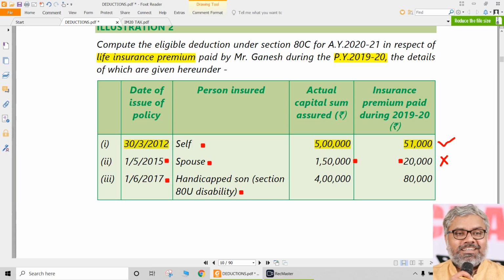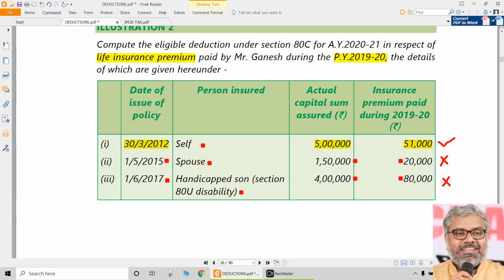But the son is suffering from a disability, whatever that may be, and he has a policy with a capital sum assured of 4 lakhs rupees, and the amount of premium paid is 80,000 rupees. So 80,000 divided by 4 lakhs, how much does that come to? That is 20%. When it is 20%, that is also not eligible.